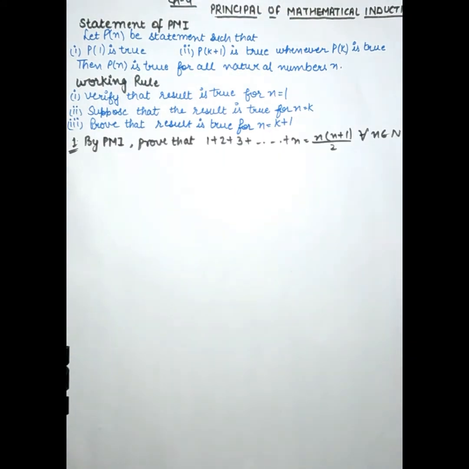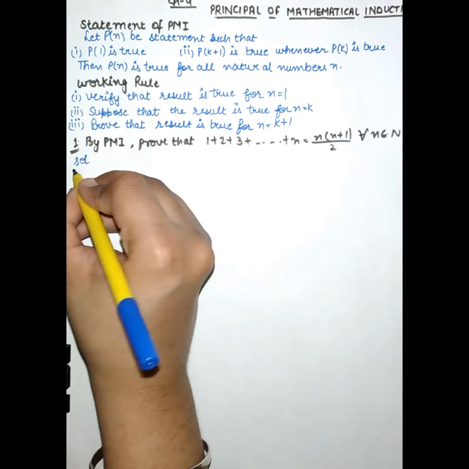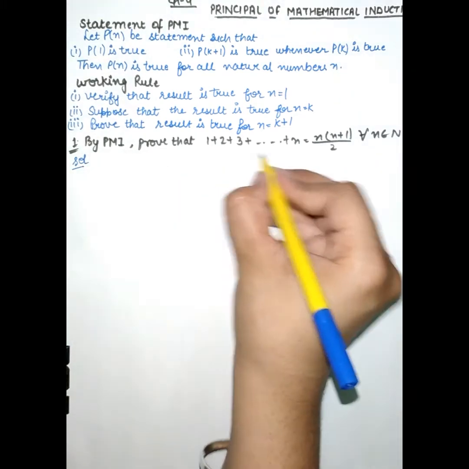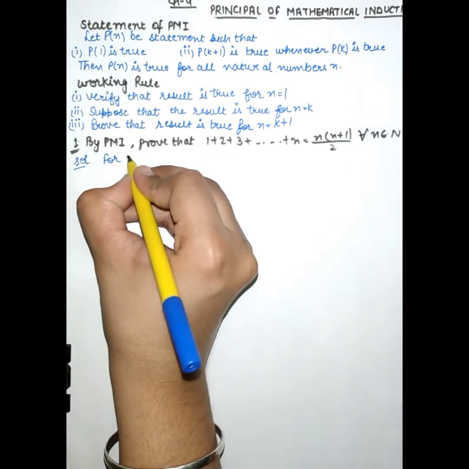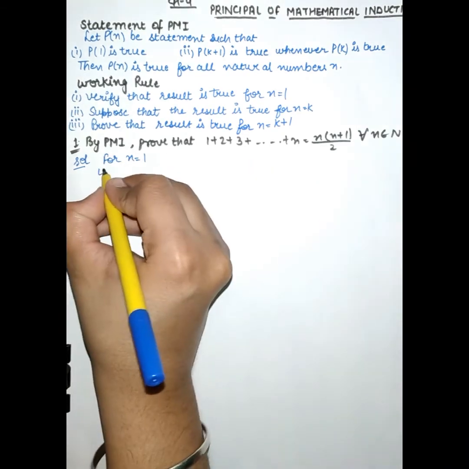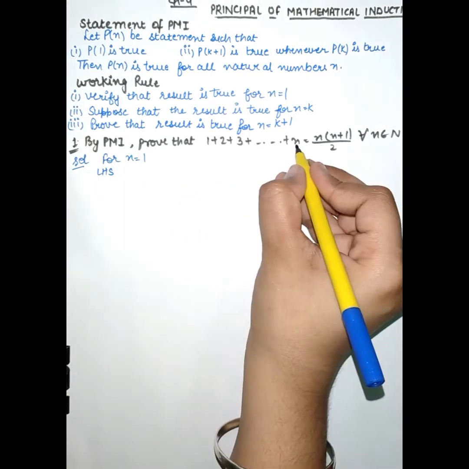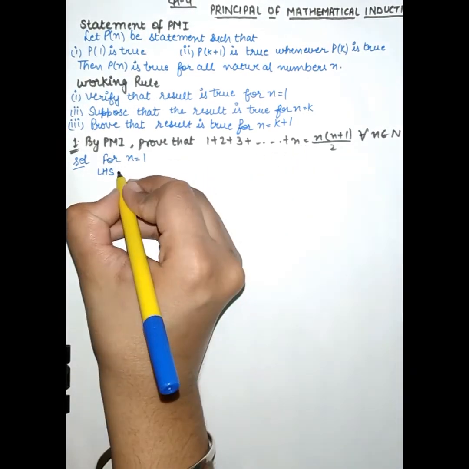Now first question is: by PMI prove that 1 plus 2 plus 3 up to so on plus n is equal to n into n plus 1 upon 2, for all n belongs to natural number. So solution is this. Firstly we will let n is equal to 1. For the left hand side, if we put n is equal to 1, then it will become 1.